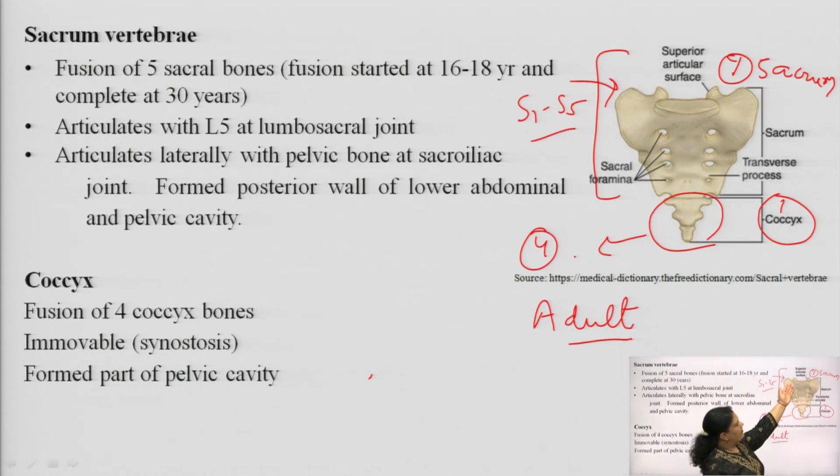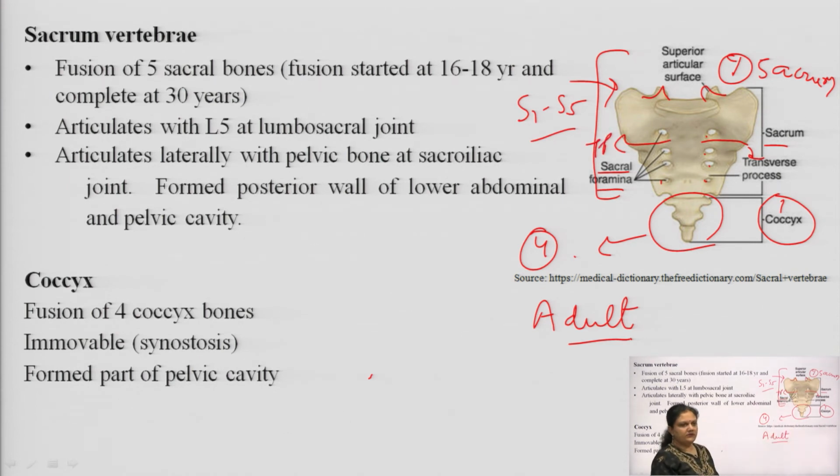When we are talking about its structure, you will see the superior articular surface, these two protruded areas, and we have four void or hole structures, which are nothing but the sacral foramina. This is the complete sacrum structure, and in between these two areas, this is again the transverse process. So, this is one sacrum which is fused with the coccyx. This is its complete structure.